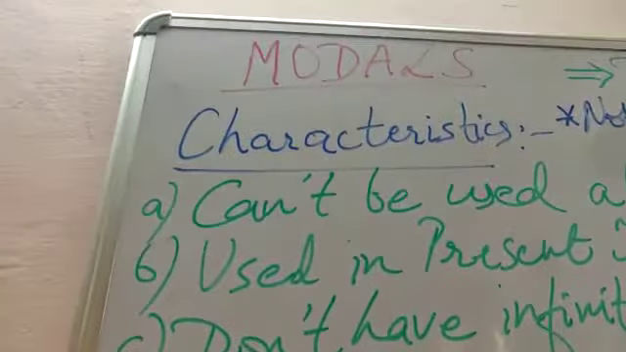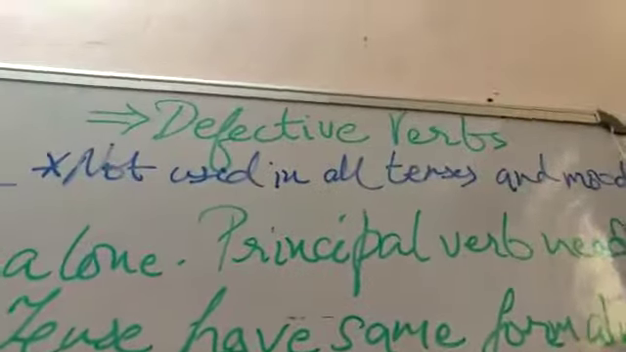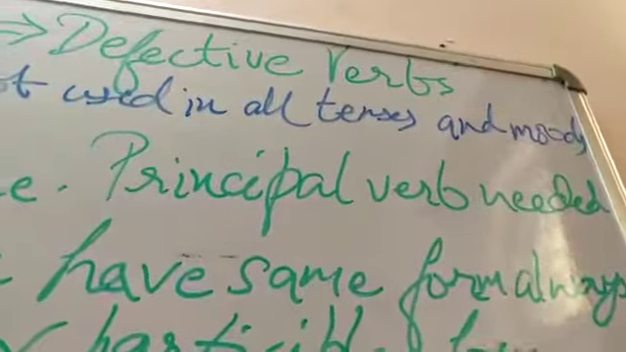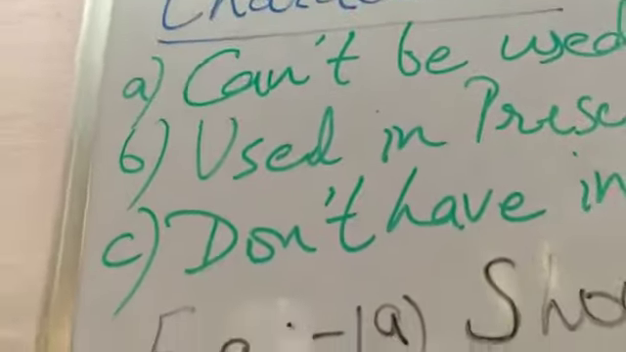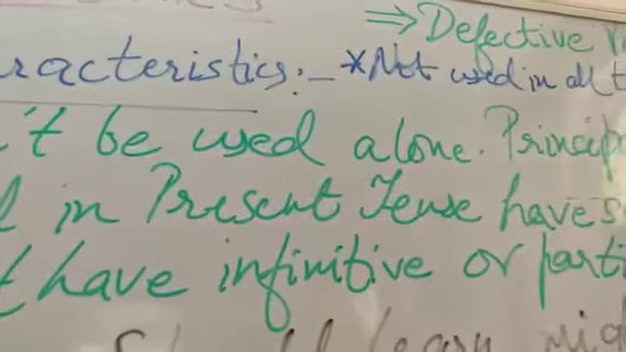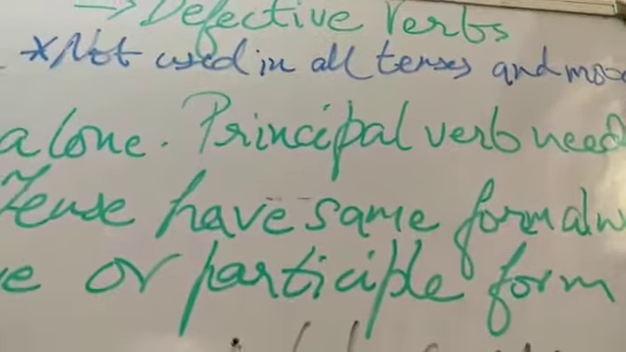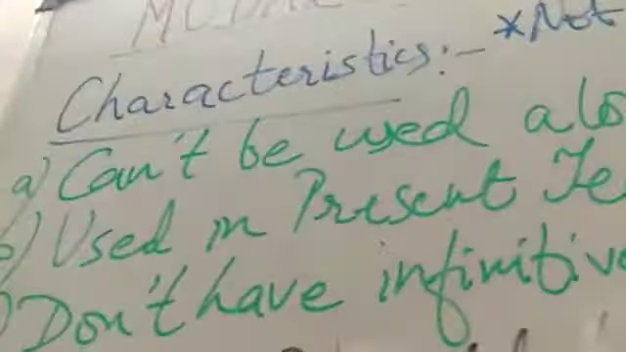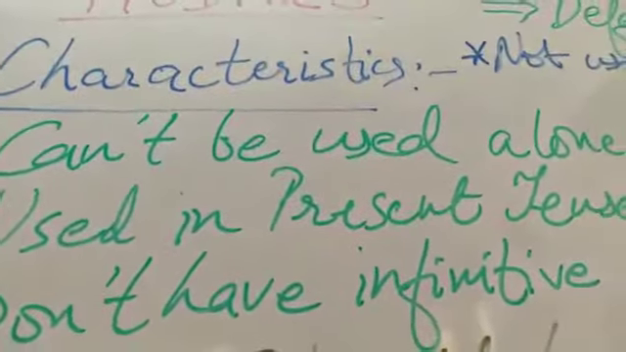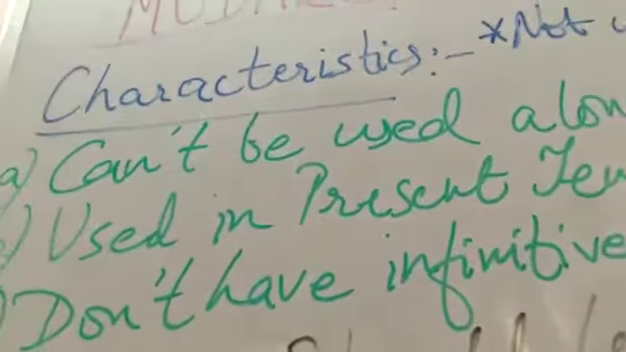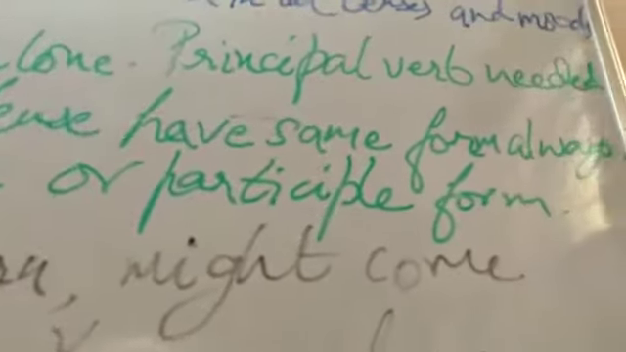First characteristic is they cannot be used alone. They have to be used with a principal verb. Principal verb is always needed with them. Second characteristic feature is they are used in present tense. They have the same form always. When it is used in the present tense, they always have the same form. I'll explain you with the help of examples. First, let us know about the characteristic features. C part is they don't have infinitive or participle form.